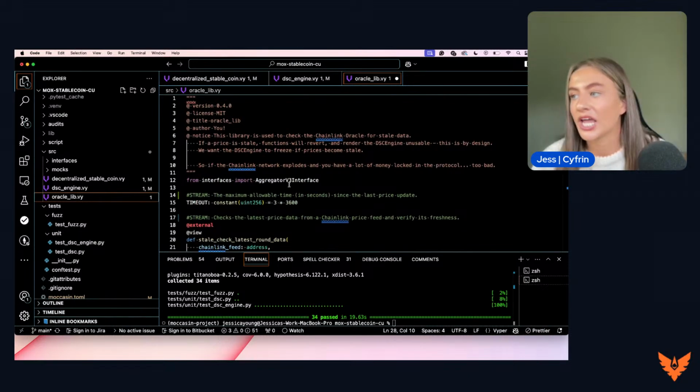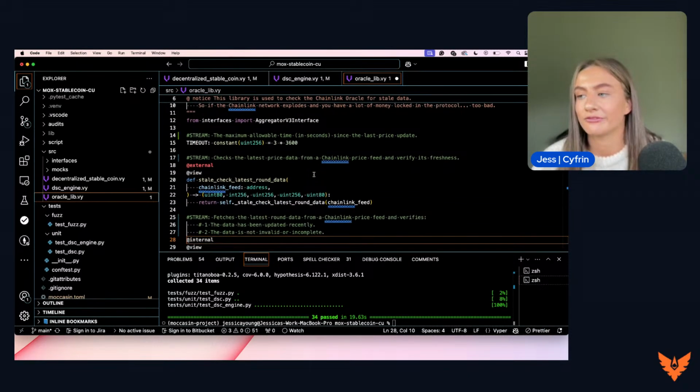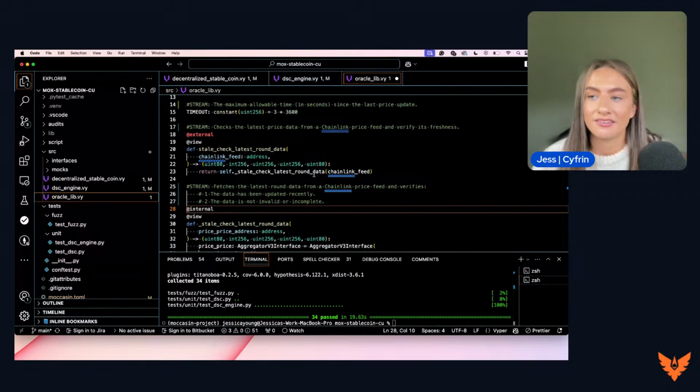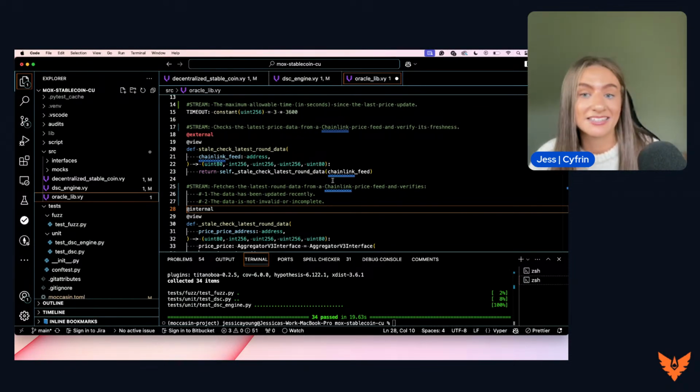This is using Chainlink Oracle, and this is going to retrieve data for the DSC engine to run as it should. We need to be looking at the values of the deposited collateral to make sure that people have a good health score. And if they don't, we need the DSC engine to be able to recognize that so that liquidators can come in and liquidate those users with a bad health score.